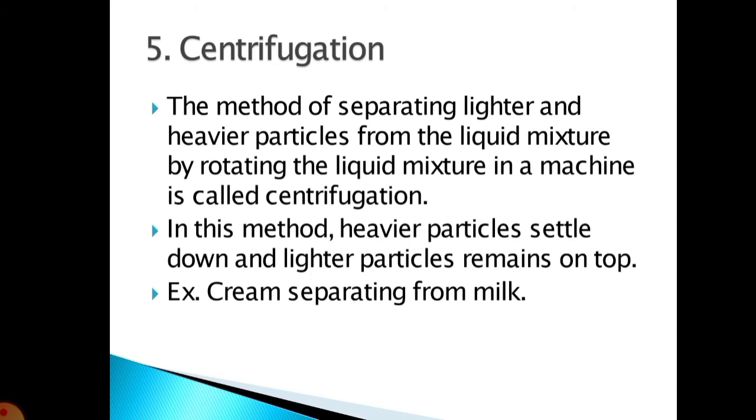So the process, the method of separating lighter and heavier particles from the liquid mixture, is by rotating the liquid mixture in a machine at such a great speed that the contents, due to rotating, separate out. It is centrifugation. In this method, centrifugal machines are used, and the heavier particles settle down and lighter particles remain on the top. Example, cream separating from the milk.